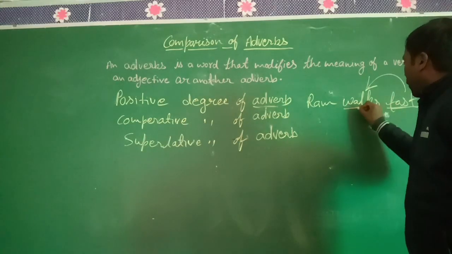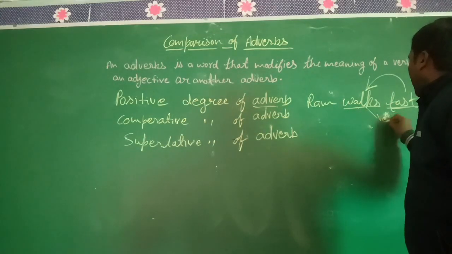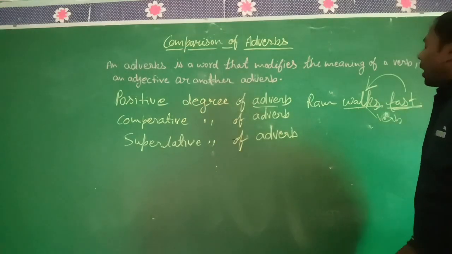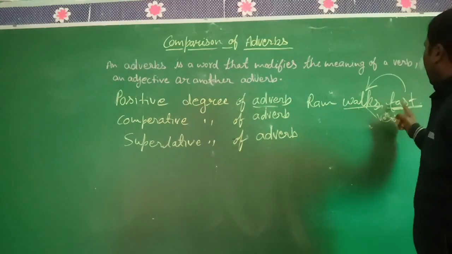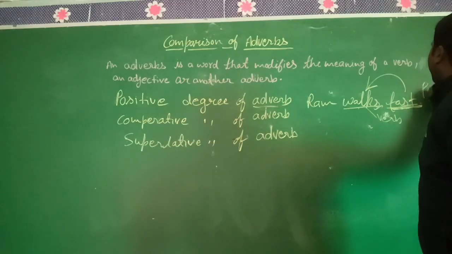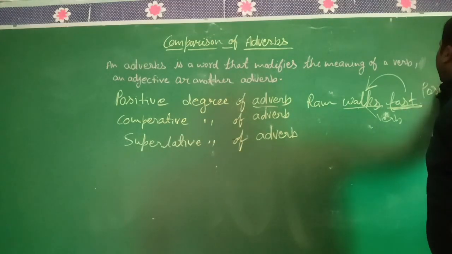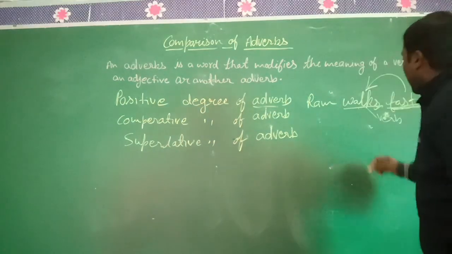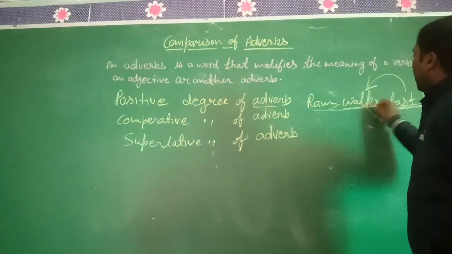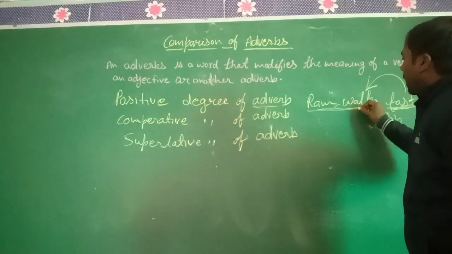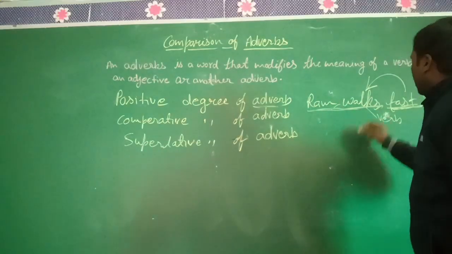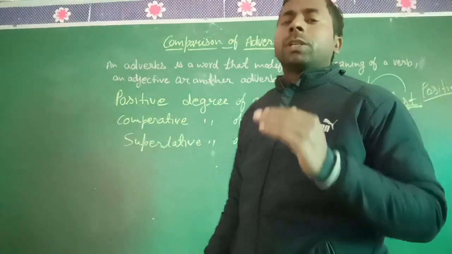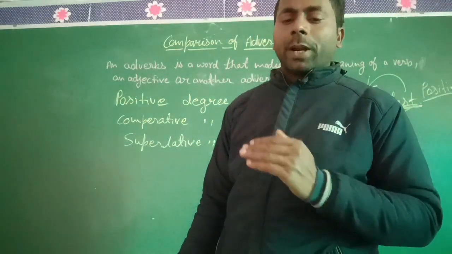Walks is a verb, and fast tells us how Ram walks. So this is the positive degree. There is no other person to compare with Ram. It is only the manner of Ram: how does he walk? He walks fast. So fast is the positive degree. I hope you all understand it.